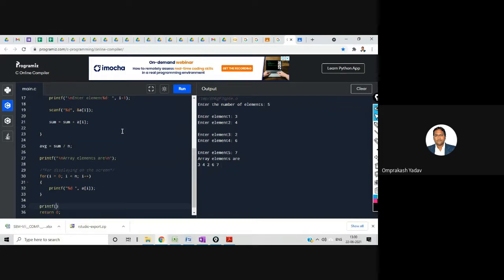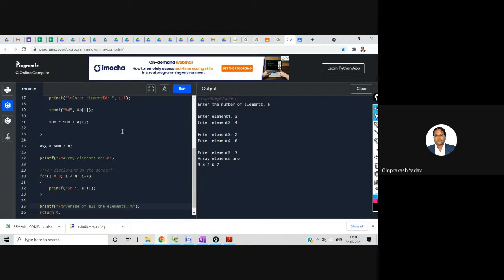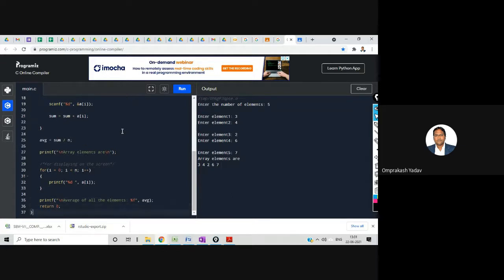printf, average of all the elements is %f, right? Because float I have declared. So for float, %f, and I'm passing over here average. Okay, so I have displayed the average.